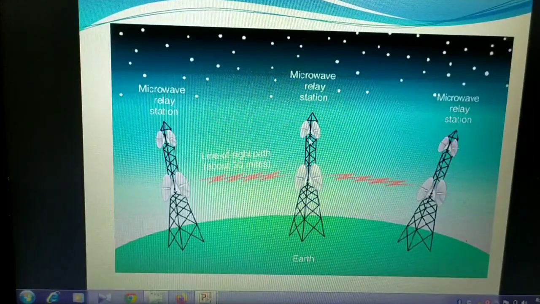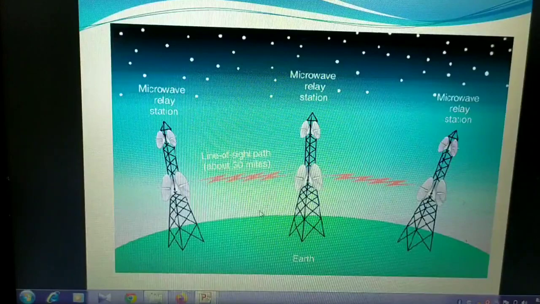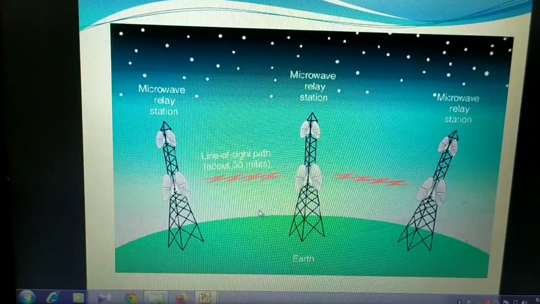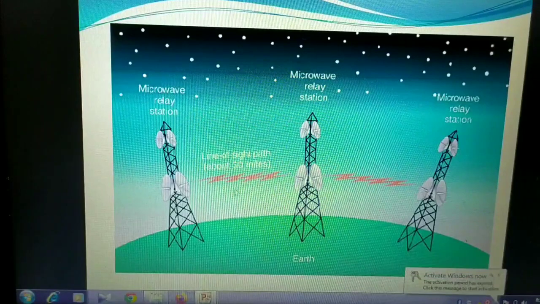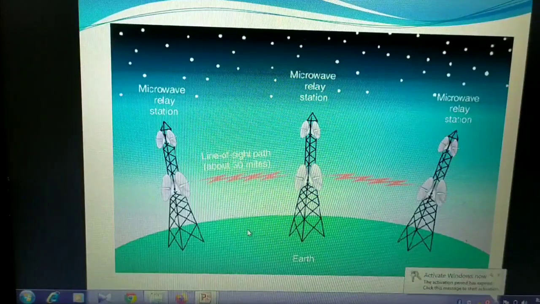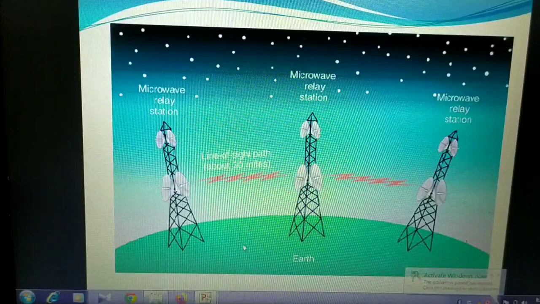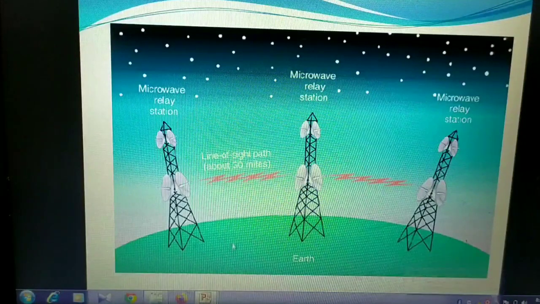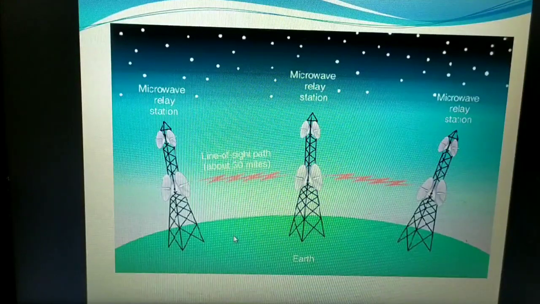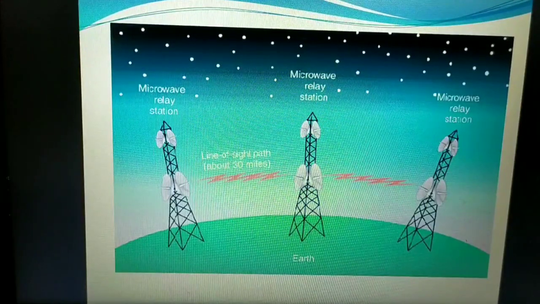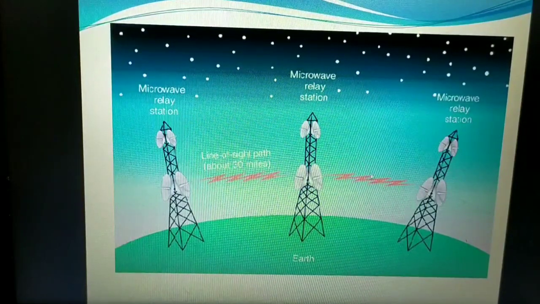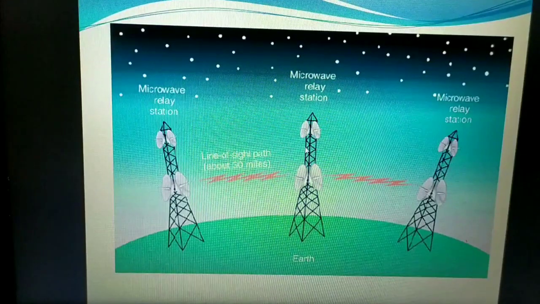Through these microwave relay stations they may again be connected with radio antennas, where there are radio signals, okay. Those radio antennas have the capability to capture the signals and radiate them, and they also have the capacity to penetrate obstacles, whereas microwaves don't. They always follow line of sight propagation.